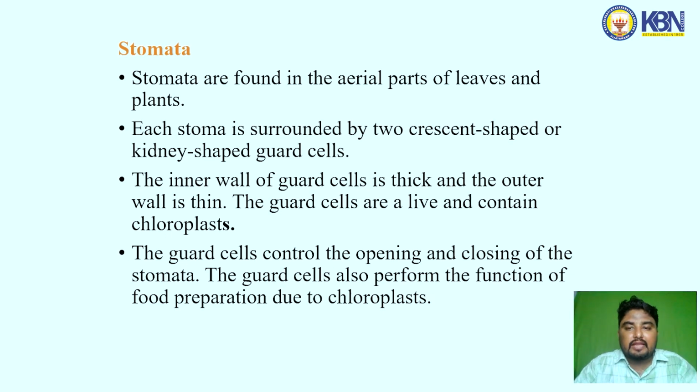Stomata are found in the aerial parts of the leaves and plants. Each stoma is surrounded by two crescent-shaped or kidney-shaped guard cells. The inner wall of the guard cells is thick and the outer wall is thin. The guard cells are living and contain chloroplasts. The guard cells control the opening and closing of the stomata. The guard cells also perform the function of food preparation due to the chloroplasts.